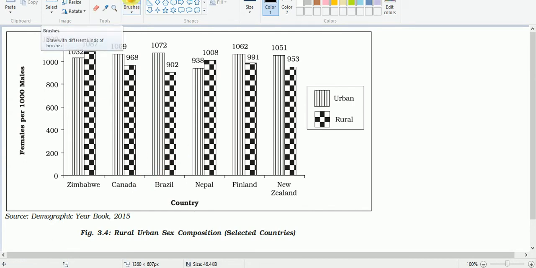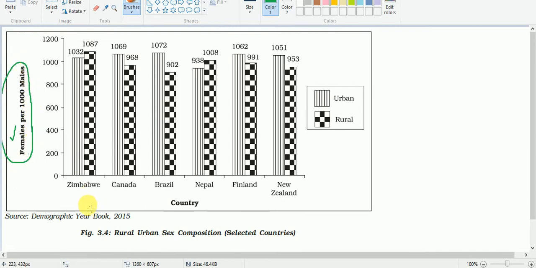And see here, the sex ratio is expressed in terms of females per 1000 males.